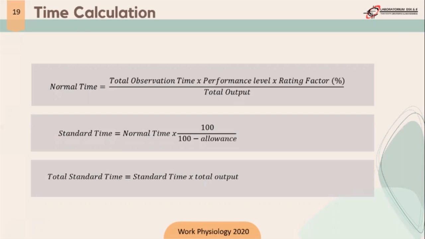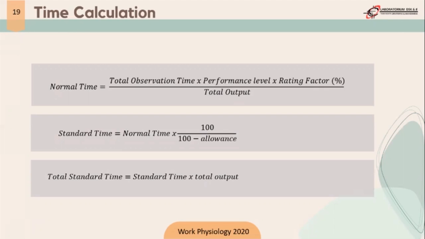The formula of normal time is total observer time multiplied by performance level and multiplied by rating factor, and divided by total output. In this case, total output is the output from the operator or the worker during the observation. Next we can calculate the standard time.